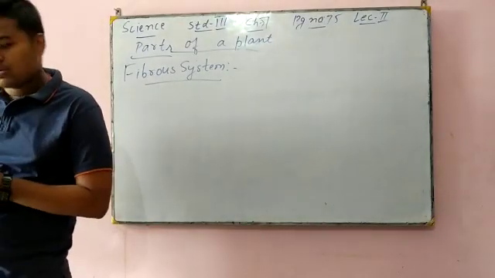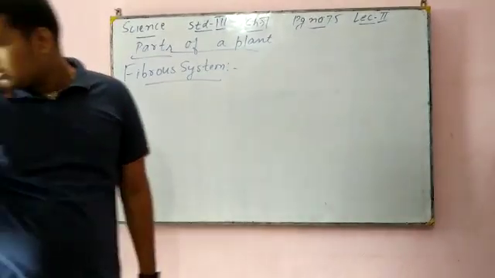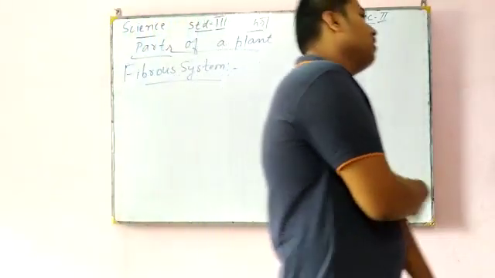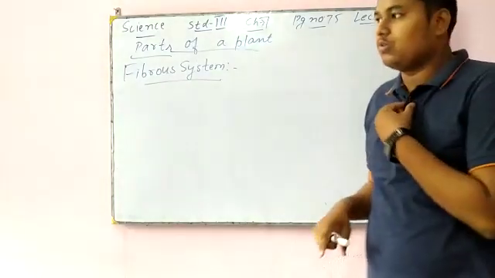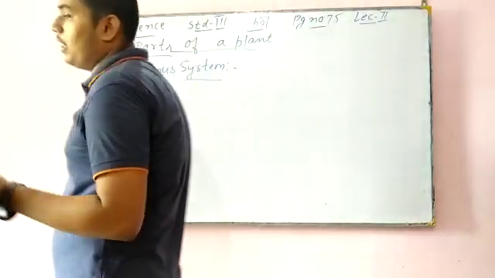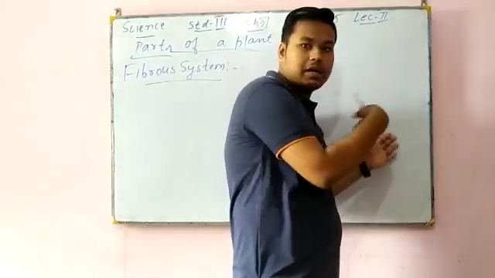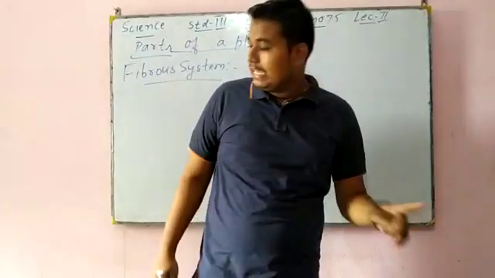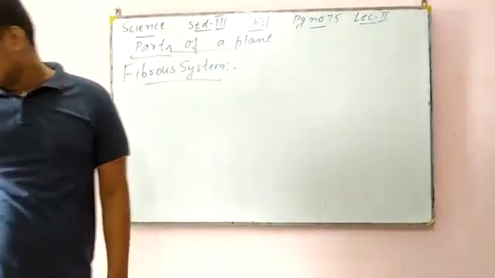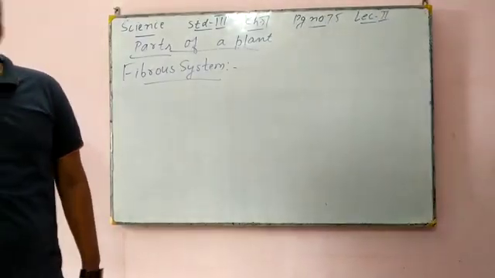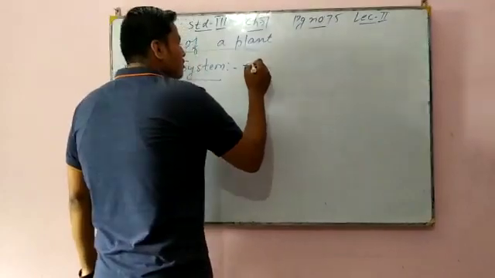In the fibrous root system, the first root that comes out of the seed does not remain the main root of the plant. What happens in taproot system? In taproot system, whatever first root comes out of a plant becomes the main root system, and from that main root all other branches grow. But in fibrous root system, the first root that comes out of the seed does not remain the main root of the plant. Okay, so there are differences also.